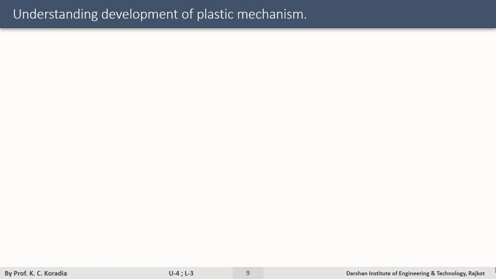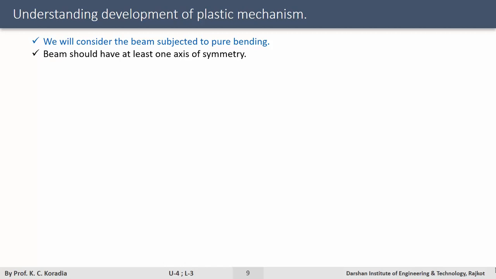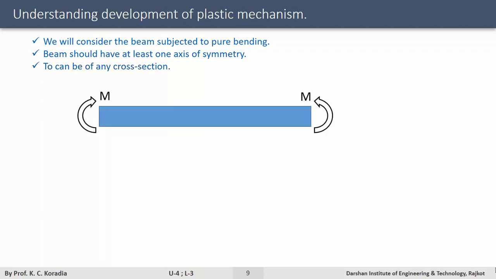plastic design principle. We will consider a beam subjected to pure bending. The beam should have at least one axis of symmetry. It can be of any cross section. So let us say I have a beam subjected to a pure bending moment.